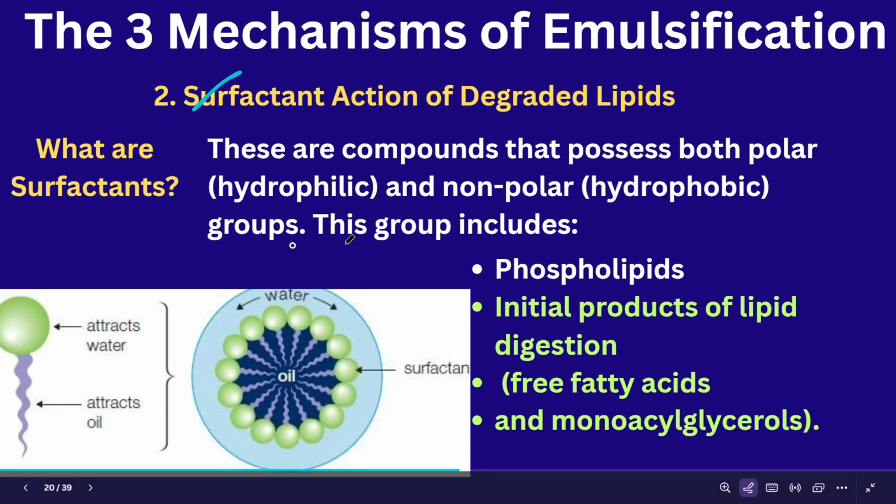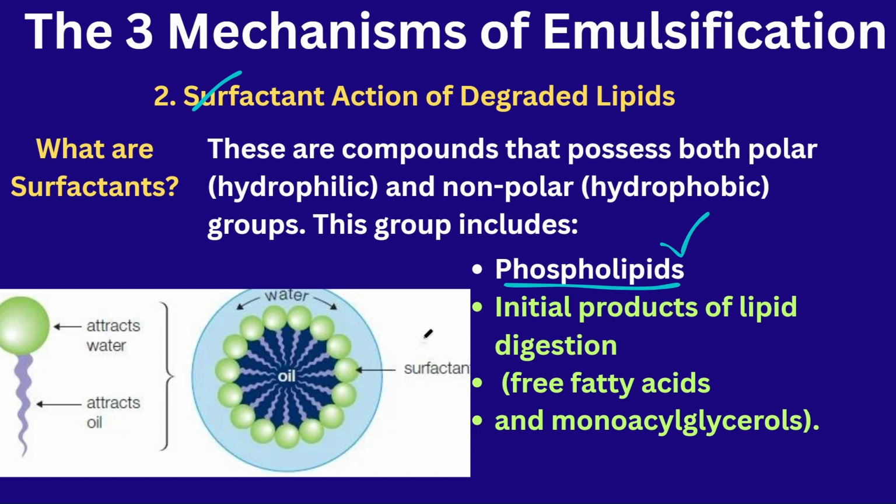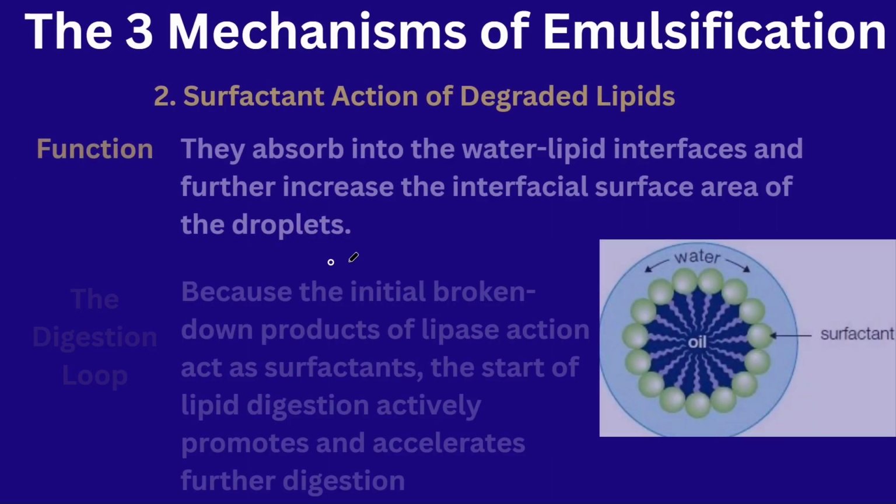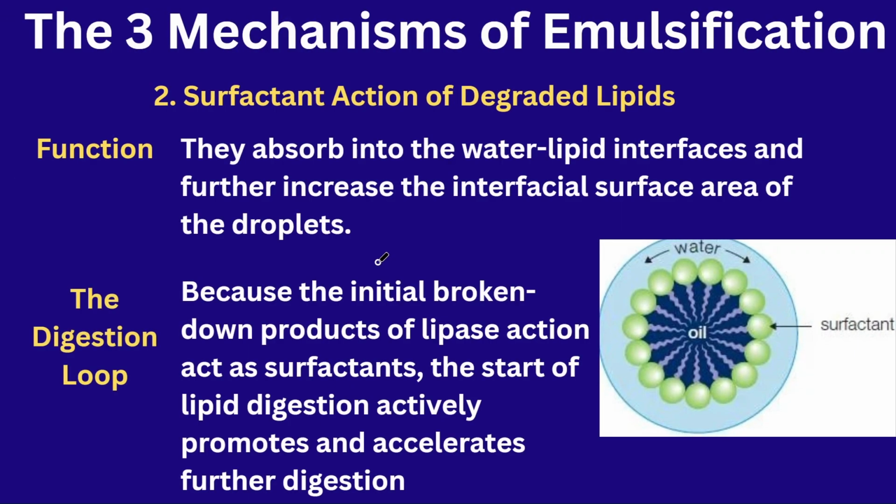Next one is surfactant action. Here we have to understand that some of the lipids like the phospholipids are emulsified by the surfactants. The surfactants have a hydrophilic end and a hydrophobic end. What happens here? Some of the lipids, some of the phospholipids, some of the free fatty acids will be attracted by the detergents.